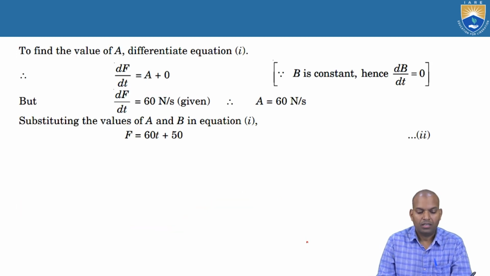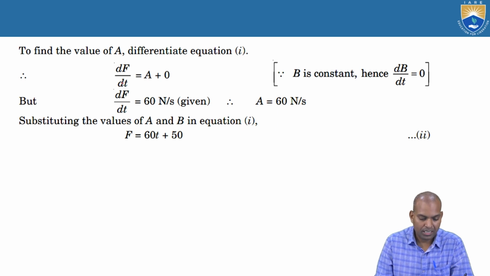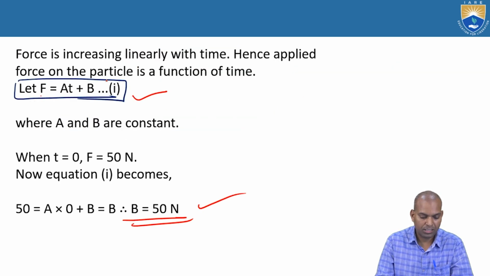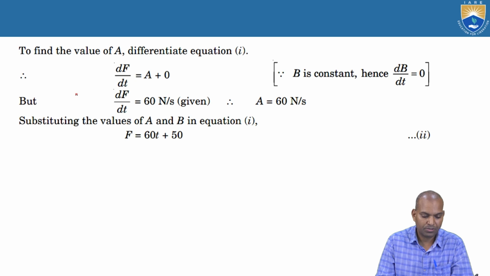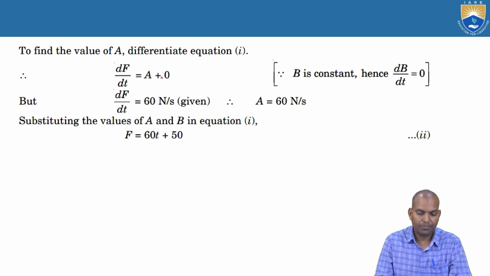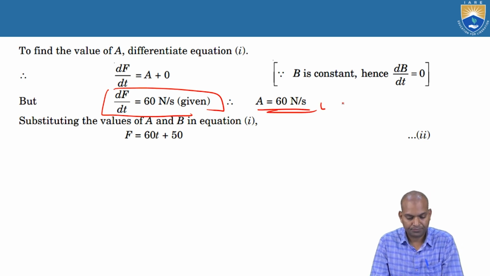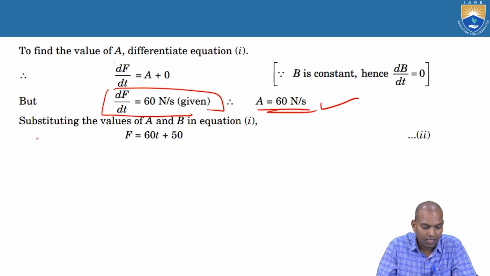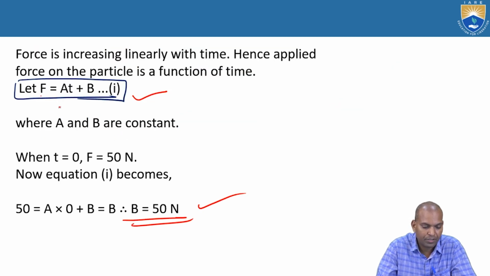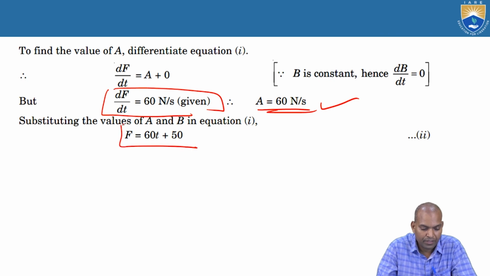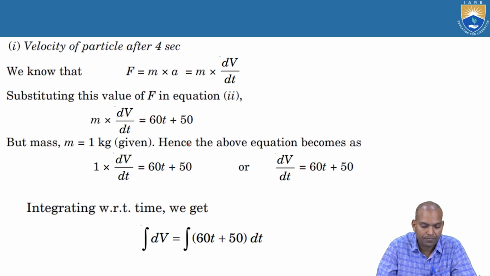And next, to find the value of a, differentiate equation 1, that is dF by dt equal to a plus 0. That is dF by dt equal to a. What is that a value? 60 newtons per second. Now substituting the values of a and b in equation 1, F equal to at plus b, that is F equal to 60t plus 15. That is the equation we obtained.